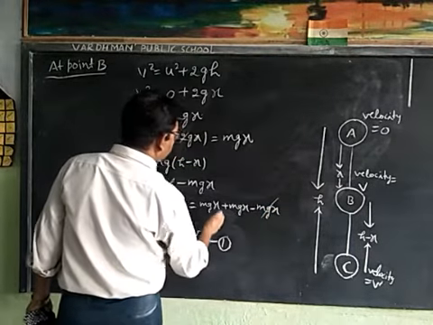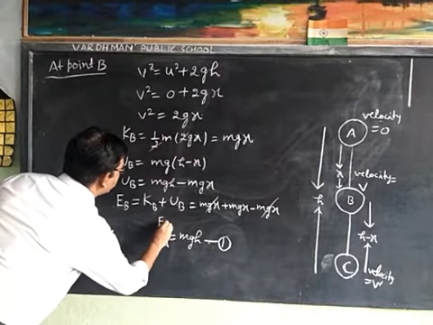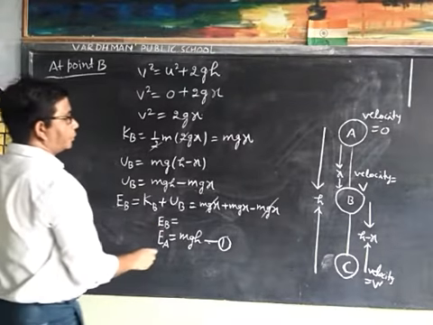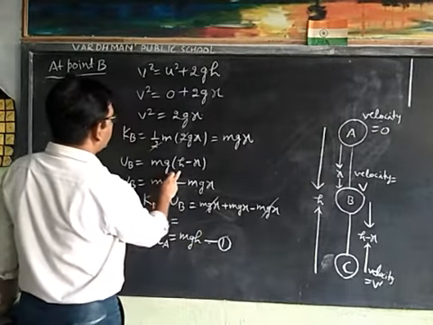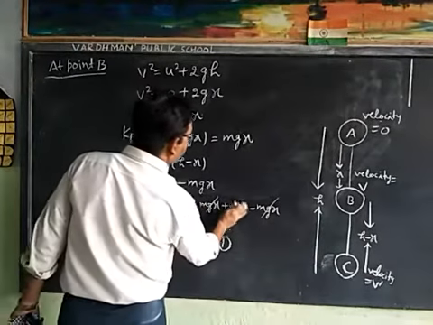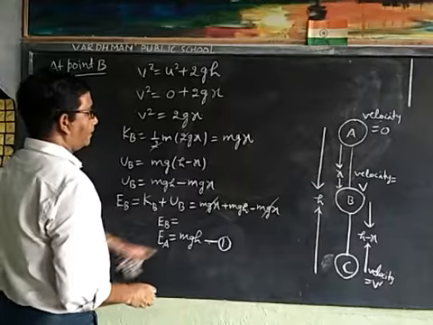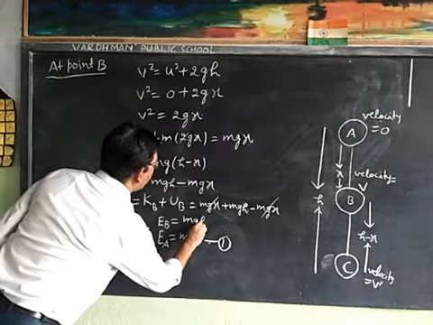We will cancel mgx, therefore total mechanical energy at point B is equal to mgh. That is, total energy at point B is equal to mgh.